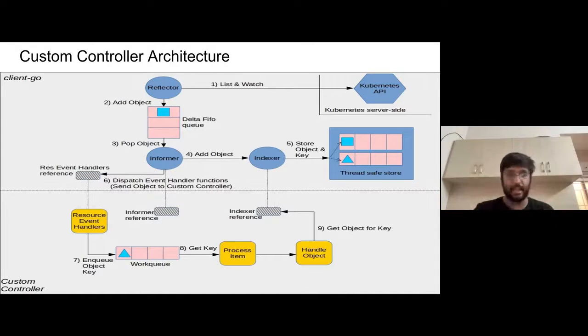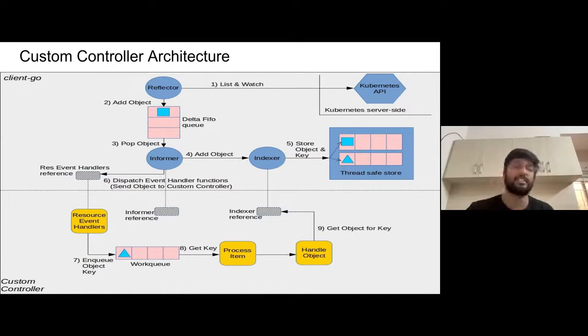So that's how the entire flow works. You have the informer, which keeps a check on the object. It queries the API server in a particular period. It adds the object to an indexer, which is the internal cache. Informers are associated with event handlers. When a particular event handler is triggered, it pushes an object to an in-memory queue. Then another function is running as part of another go routine.